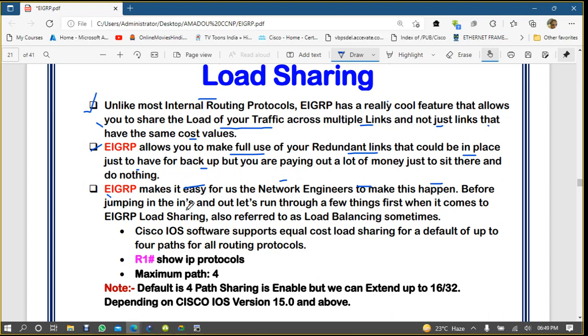Before jumping into the ins and outs, let's run through a few things first when it comes to EIGRP load sharing. Load sharing is also known as load balancing. Now Cisco IOS software supports equal cost load sharing, that is the default, up to four paths.